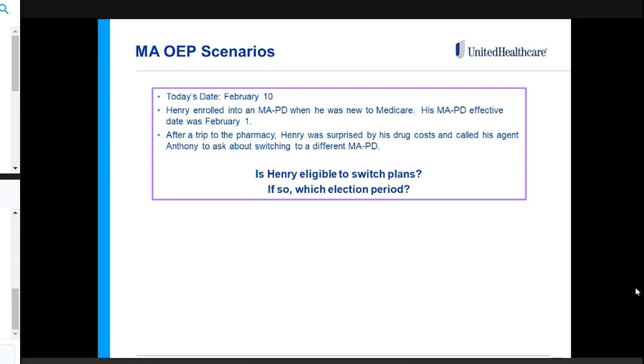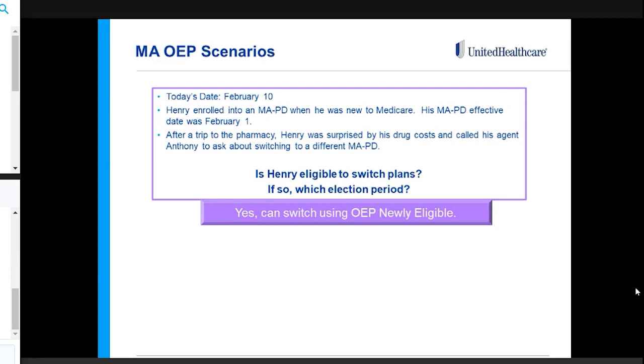So he was new to Medicare, and his MAPD effective date was February 1st. In this scenario, yes, he actually can switch plans. Like I mentioned earlier on OEP, we have the general OEP period for all those January 1 effectives from AEP, and that's what we're in right now, January 1st to March 31st. But OEP isn't just limited to that. People that are new to Medicare also qualify for OEP if they go onto a Medicare Advantage plan right away. So in this case, Henry can switch using OEP newly eligible, and he can switch onto a different plan.